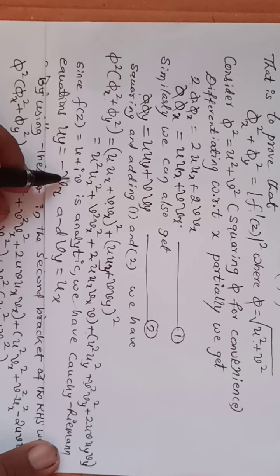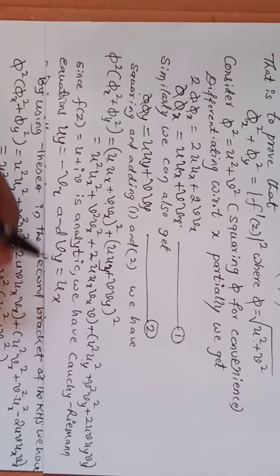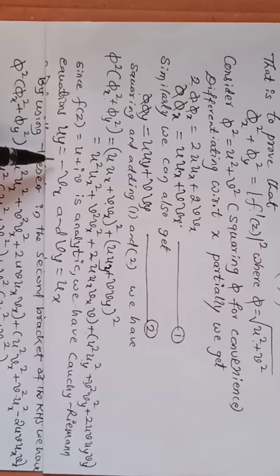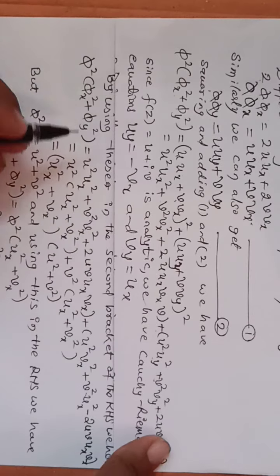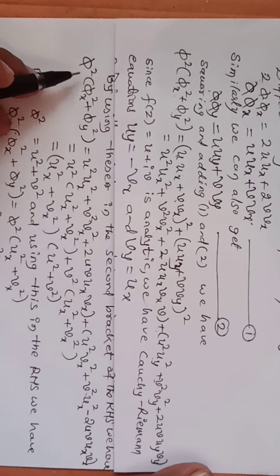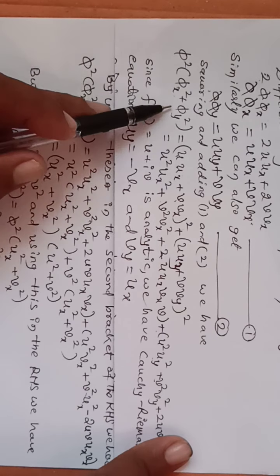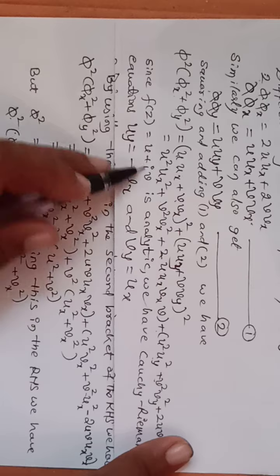Since f(z) = u + iv is analytic, we have the Cauchy-Riemann equations, which say uy = -vx and vy = ux. By using these in the second bracket of the right hand side, we have φ²(φx² + φy²) equal to this much.